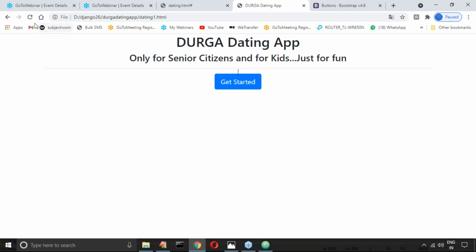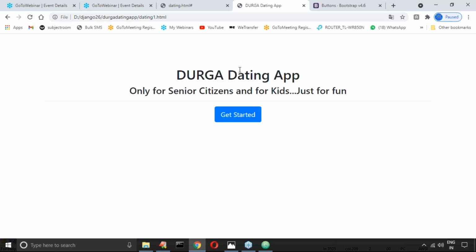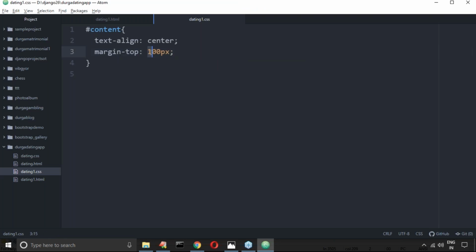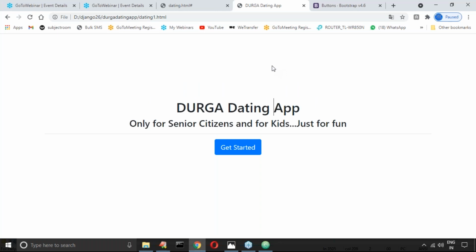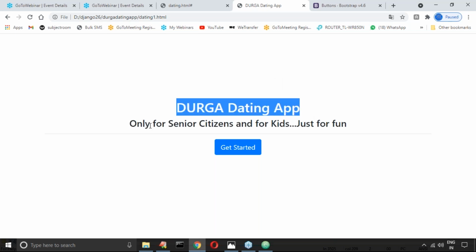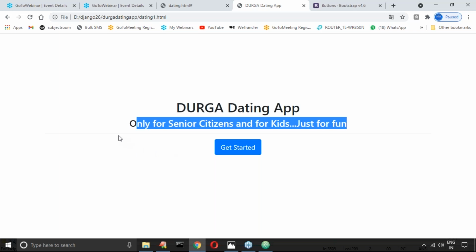Yeah, 100 is not enough. Now let me take some 200 pixels. If you want, you can increase or decrease, no problem at all. Feeling comfortable? You can even take padding top also, so you have multiple ways to do that. Next, what's my next requirement? Let me talk about this content. I will adjust this link.